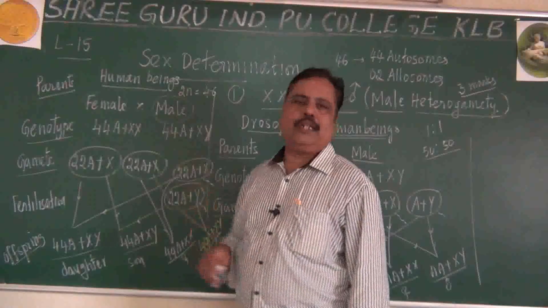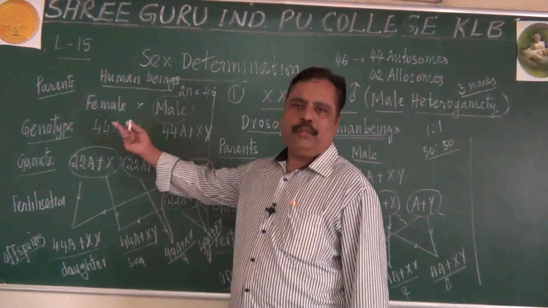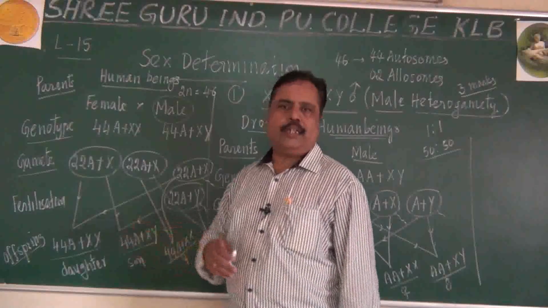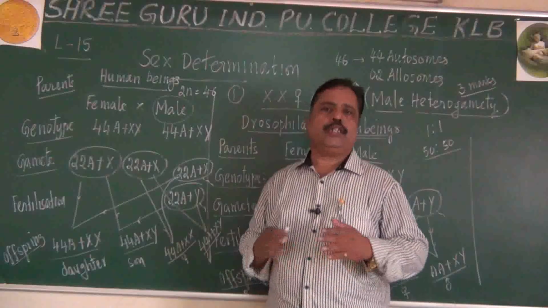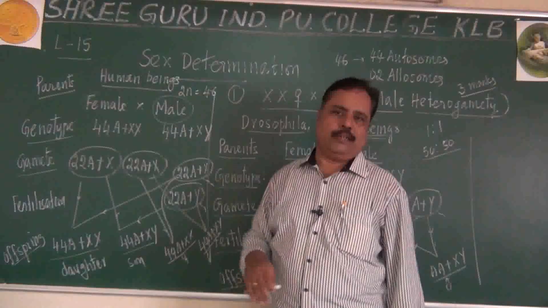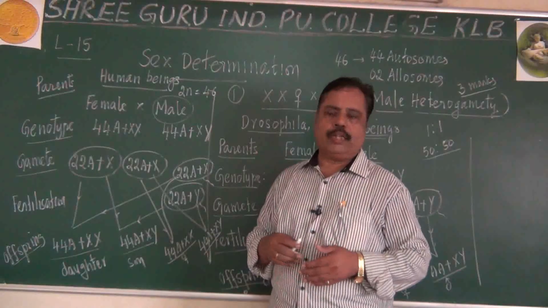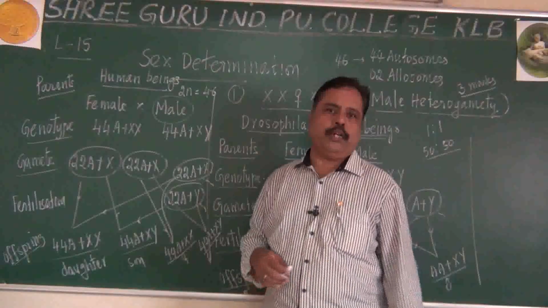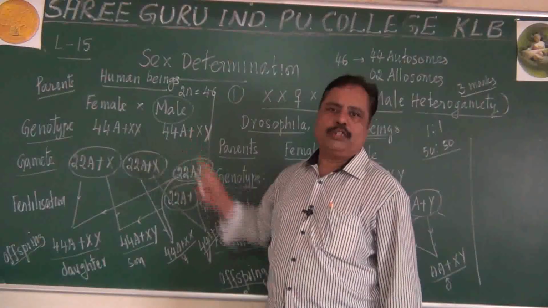But what is happening in society in reality? If a mother gives birth to female children only continuously, 3 times, 4 times, she begot a girl child only, the father and his relatives start blaming her. She doesn't give birth to a boy child. So what happens? He may go for a second marriage also, for getting a boy or a male child. This is what is happening in human society.